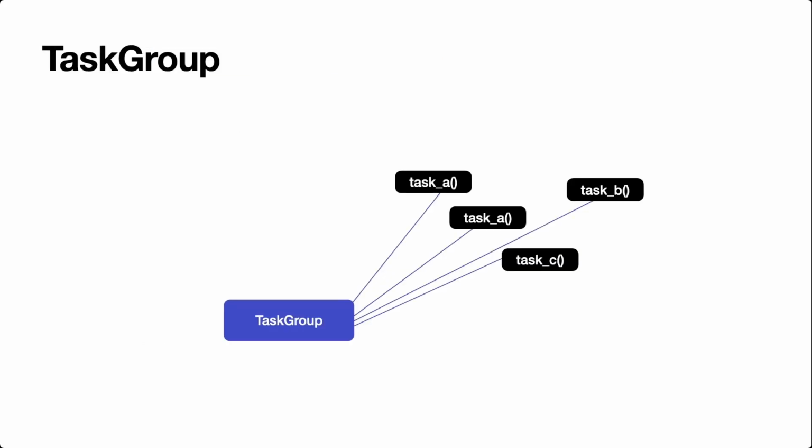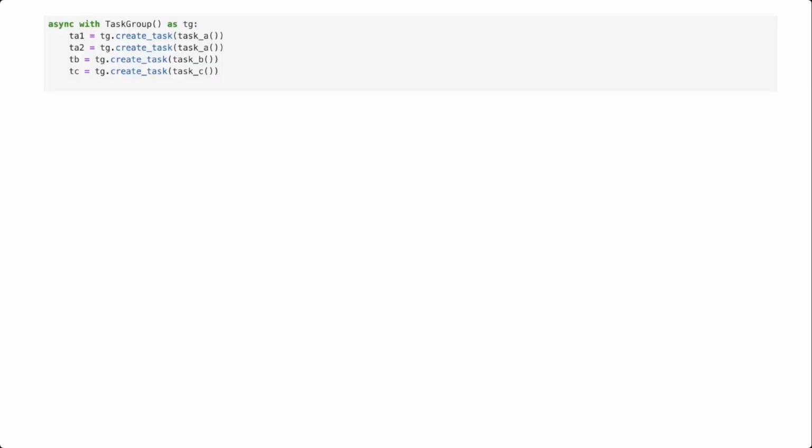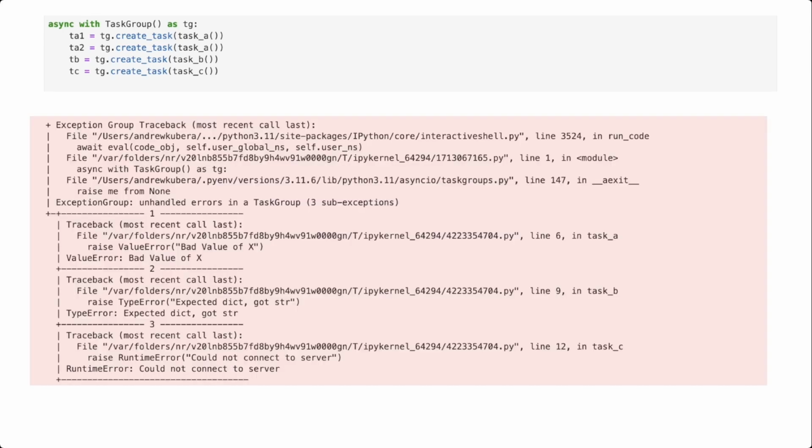In particular, concurrency. In async code, we often do have points where multiple things are happening simultaneously, and any number of any kind of error could be thrown while waiting for tasks to complete. You're most likely to experience a thrown exception group when using an asyncio task group. If any of these tasks, A, B, and C, fail before the event loop returns to the calling function, the task group must report all of them, and you can see an example of the exception group here.